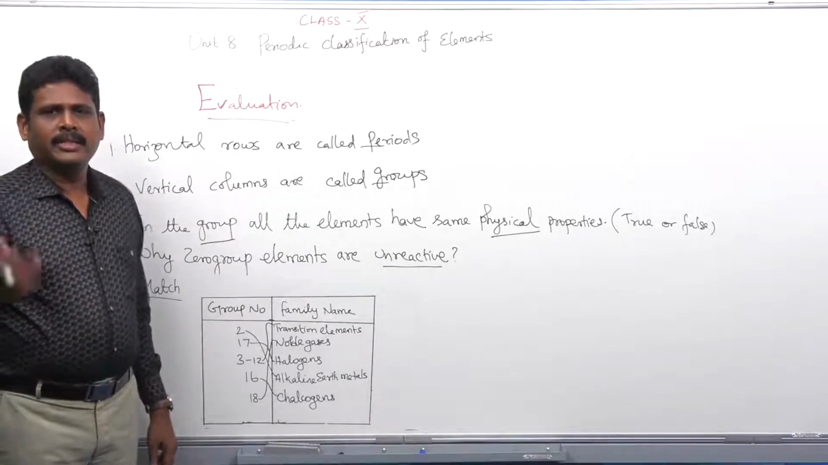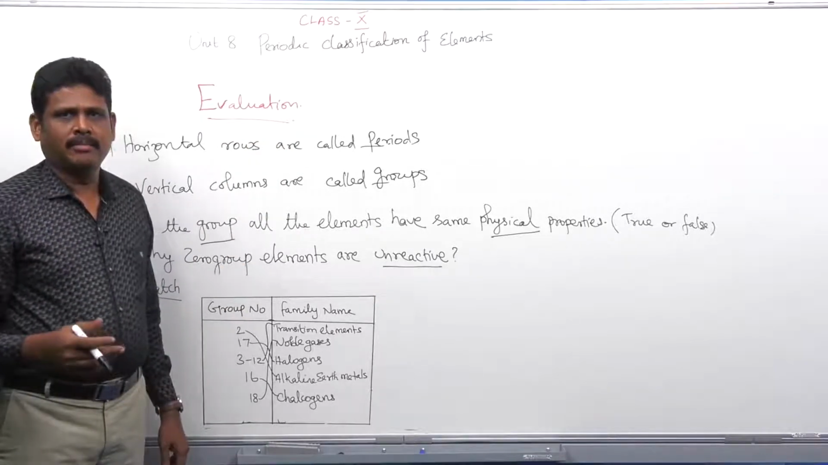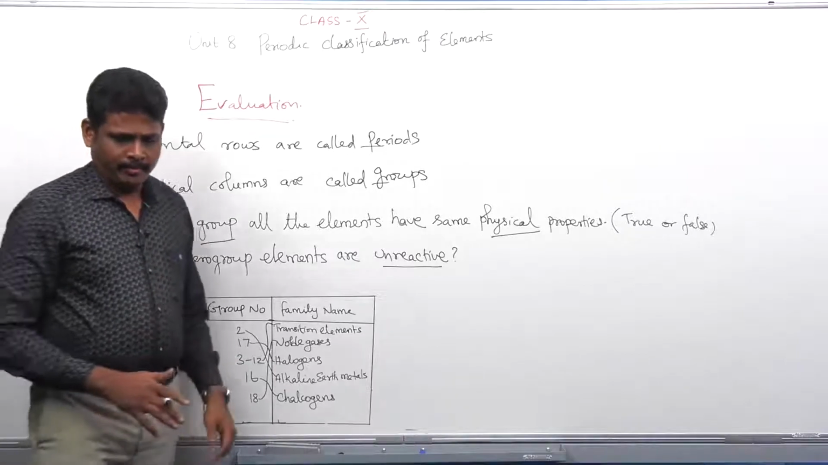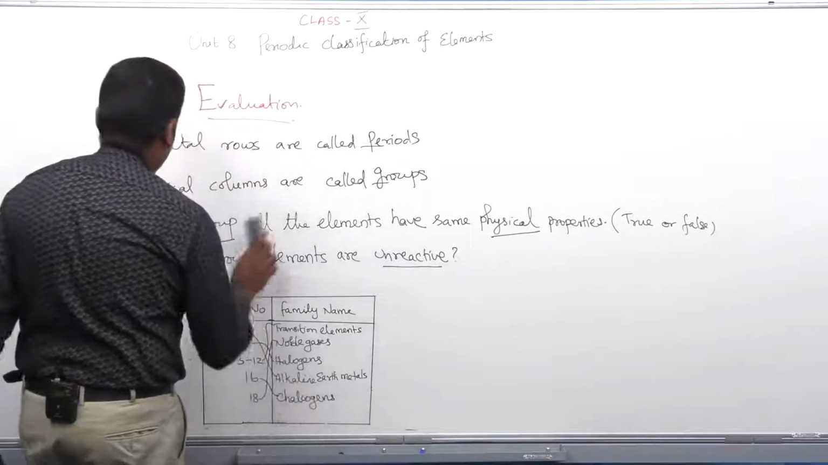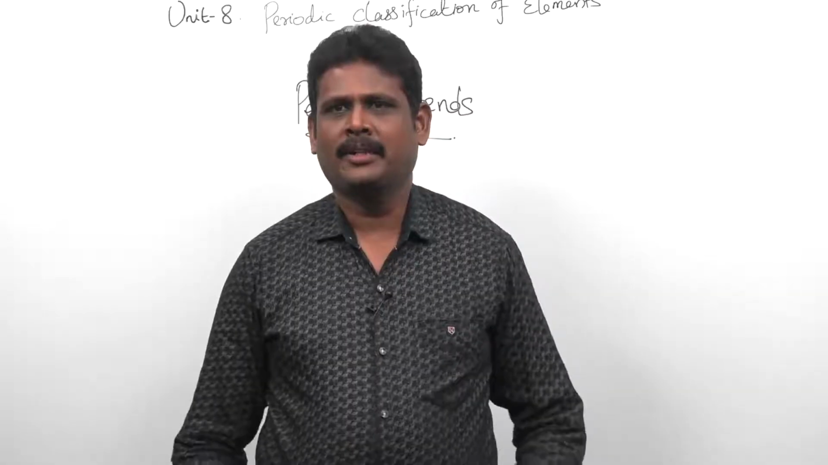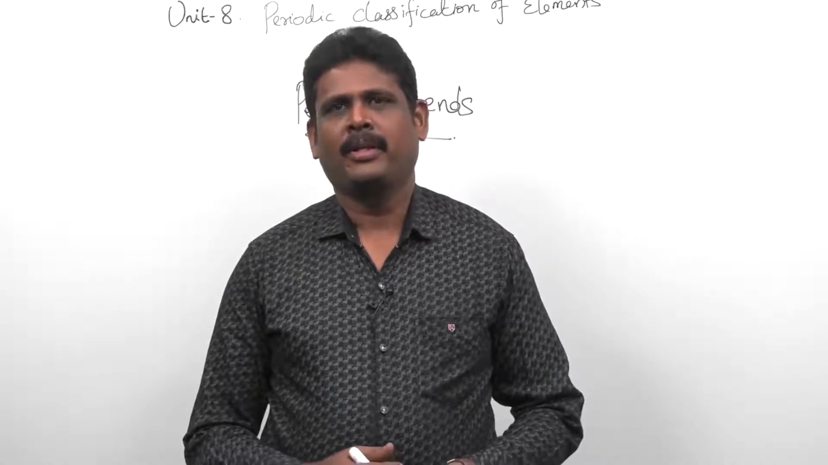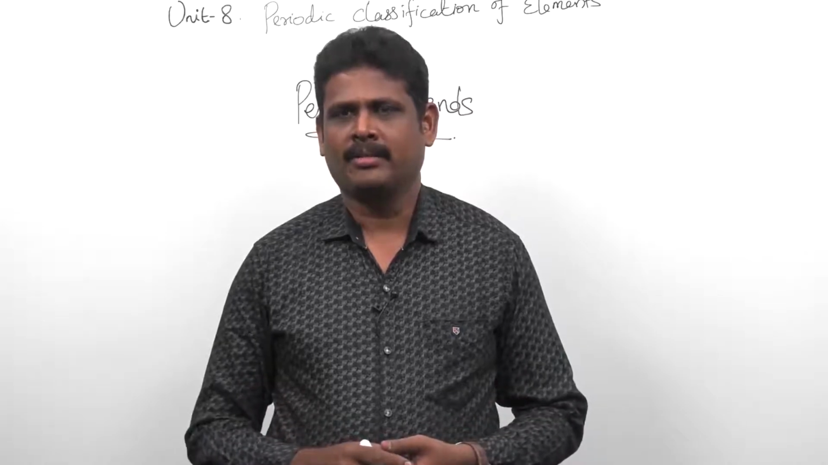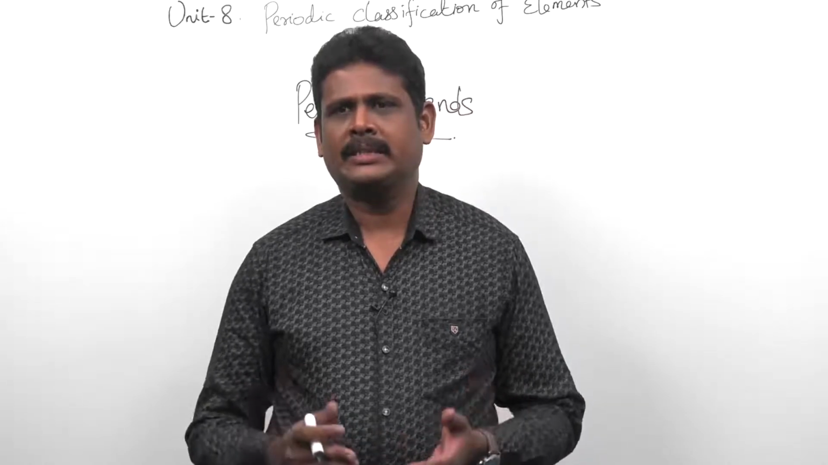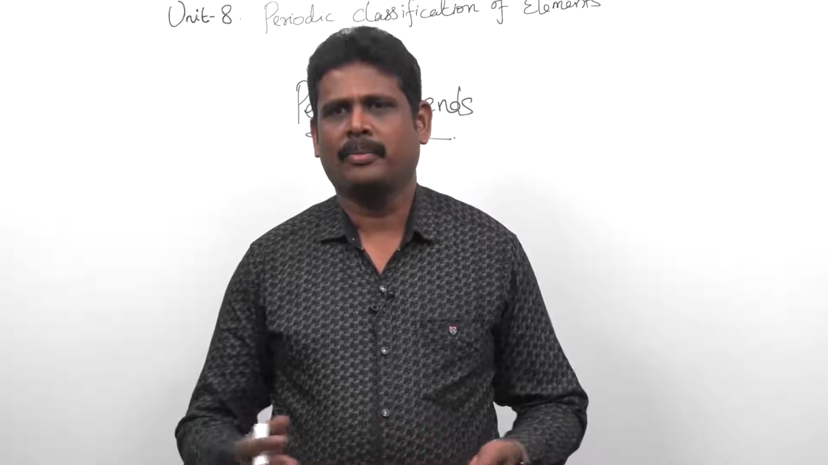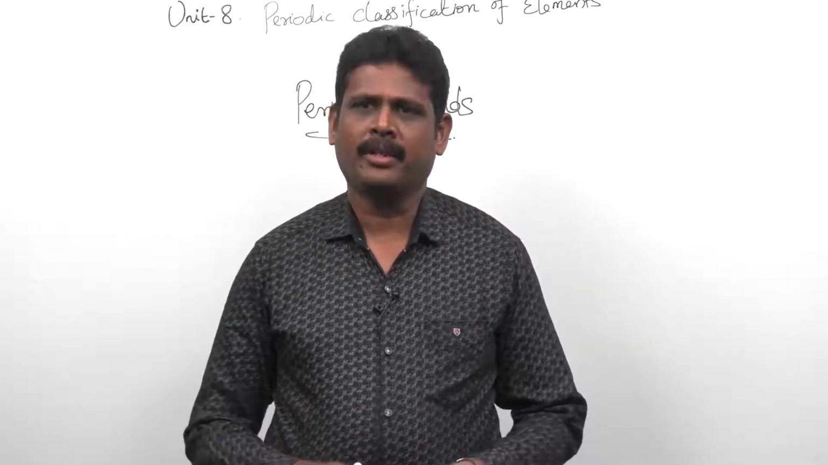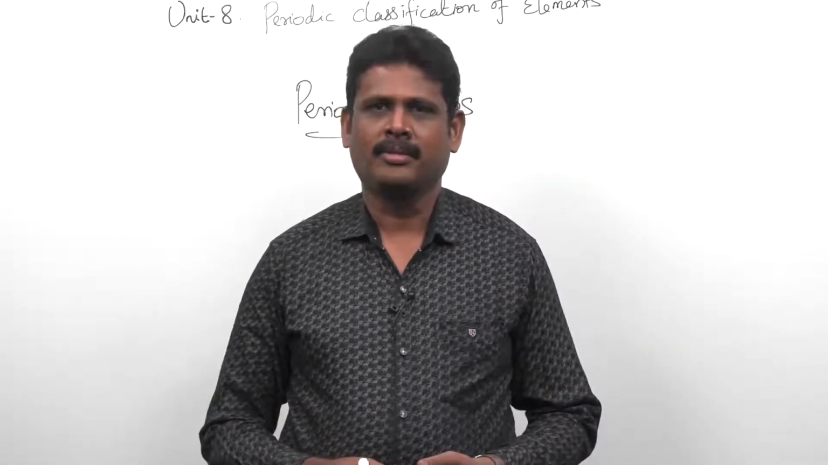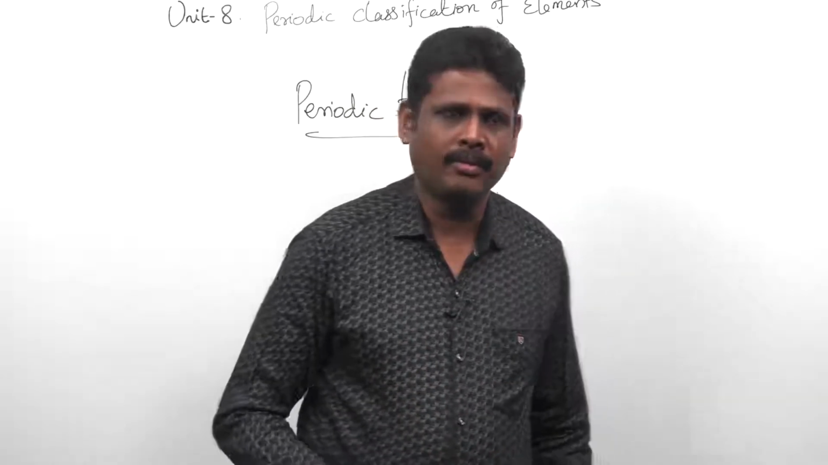Now we are going to see the periodic trends in the modern periodic table. At first, we are going to see what we mean by periodic trends. Anything which changes at regular intervals is called a periodic trend, and its behavior is called periodicity. Let me see the periodic properties now.